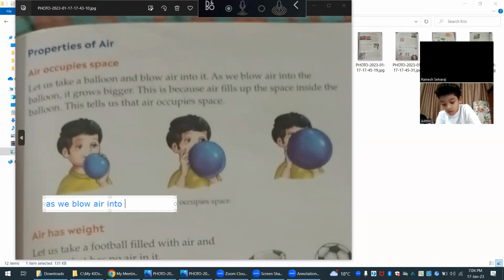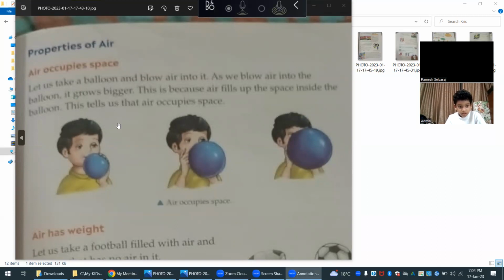As we blow air into the balloon, what would happen? Listen. Air into the balloon, it grows bigger. This is because the air fills up the space inside the balloon. This tells us that air occupies space. You have to read like me.